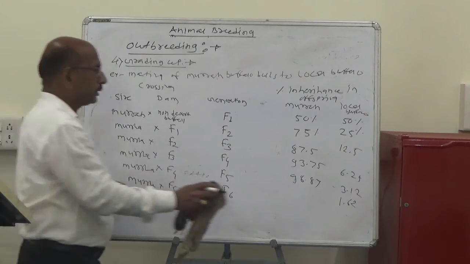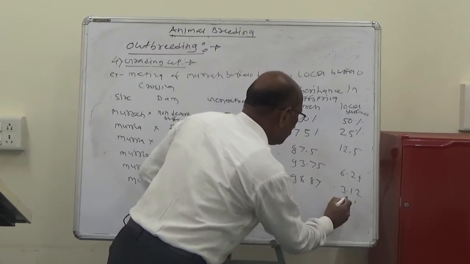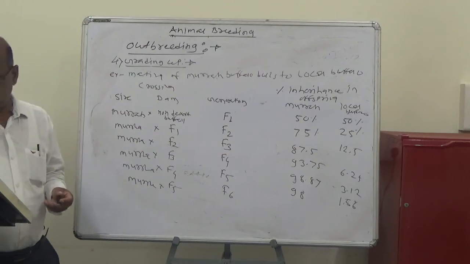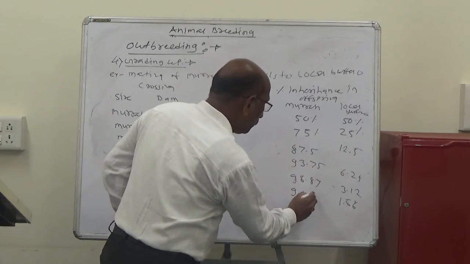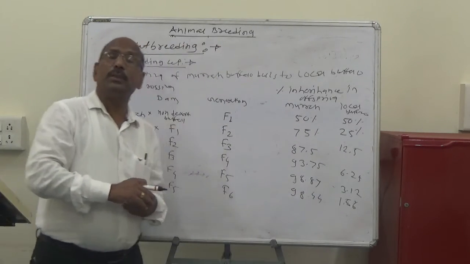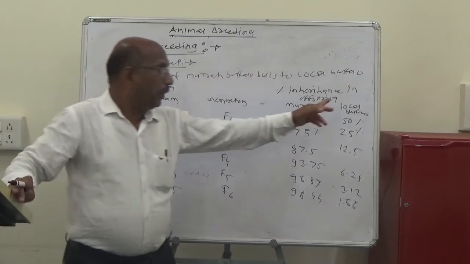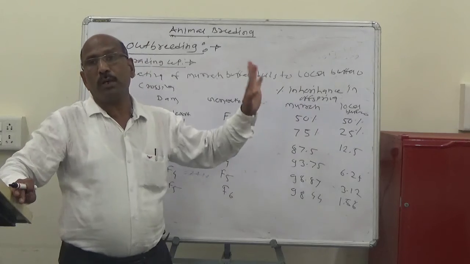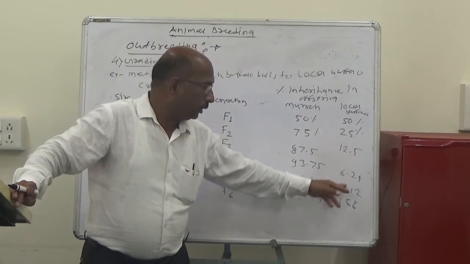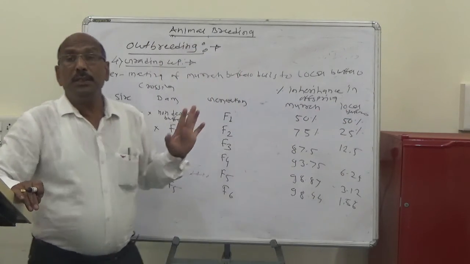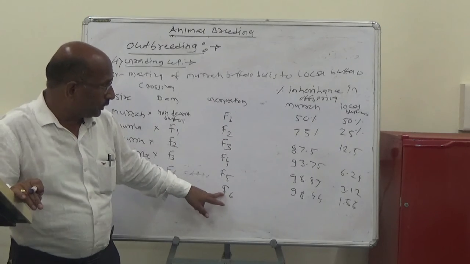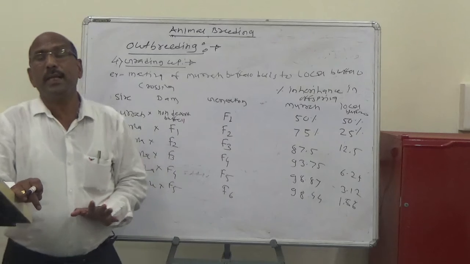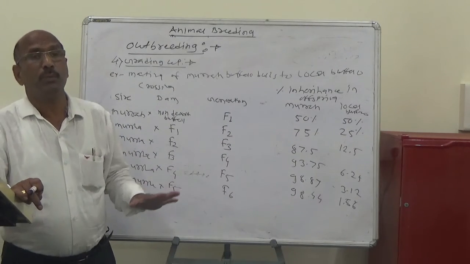That is 1.56, and 98.44. So the aim of grading up is that the non-descript female is converted into the pure Murrah breed. So the local buffalo is converted; it requires about 5 to 6 generations to reach about 98 to 99% inheritance of the pure breed.